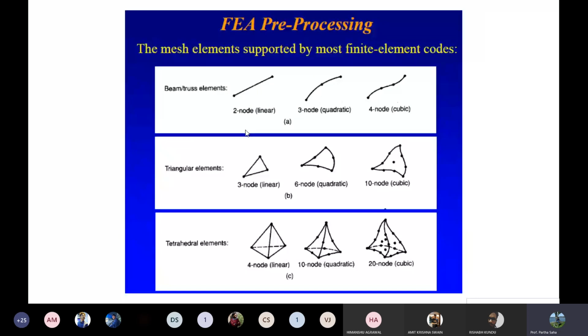There are different types of mesh elements. You can see triangular 3-node, 6-node, 10-node. Then this is a tetrahedral element, which has 4 nodes, 10 nodes. So actually, n number of elements and n number of nodes can now be developed using the software.